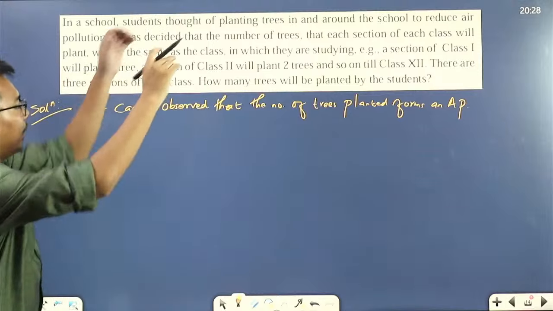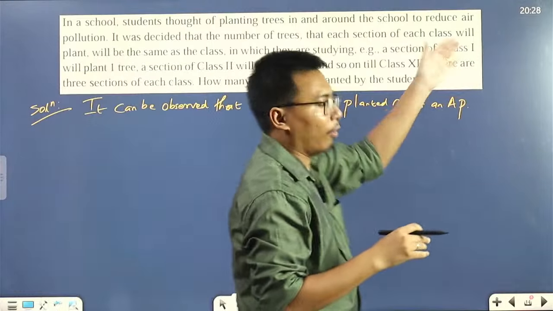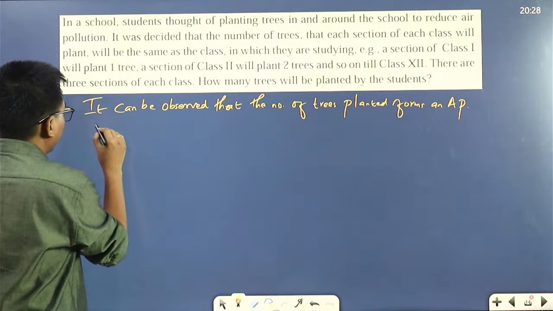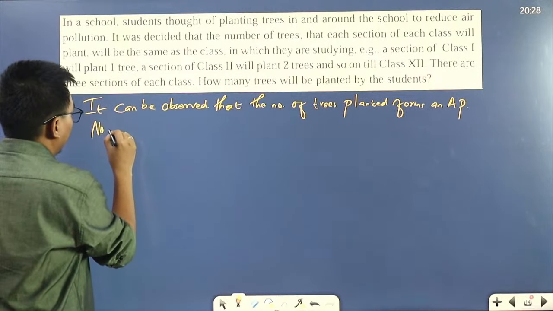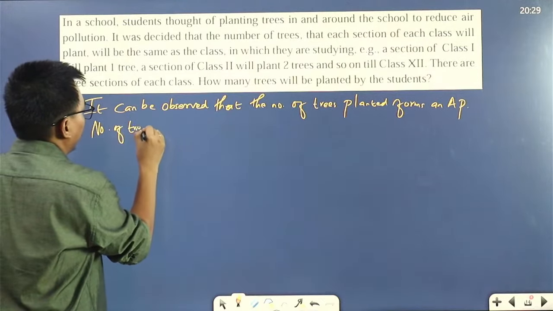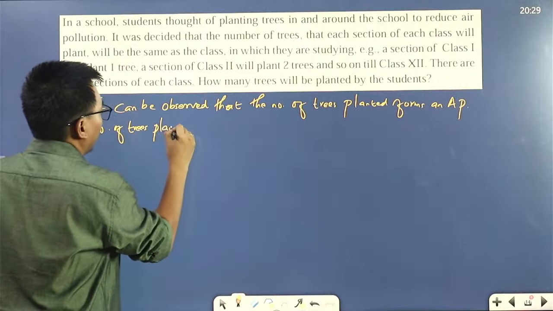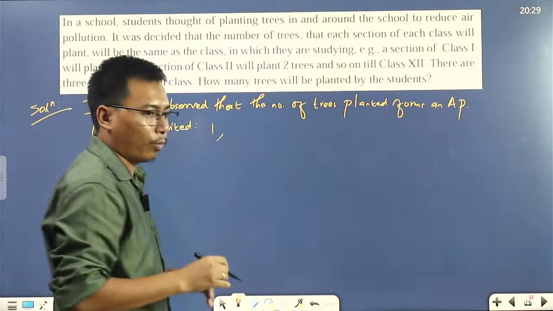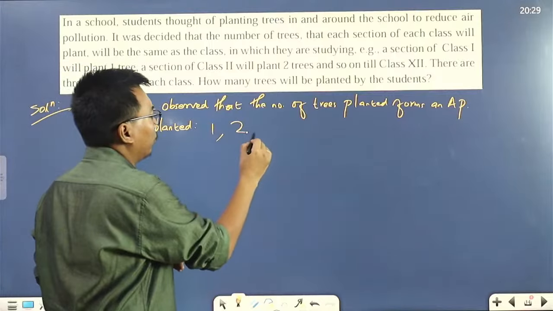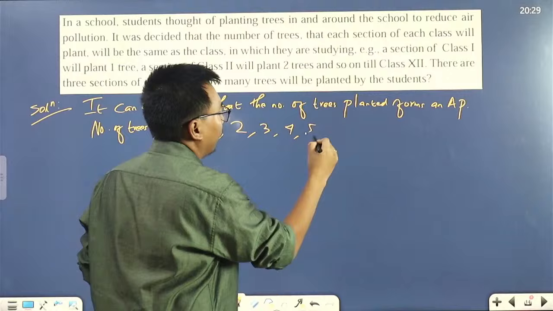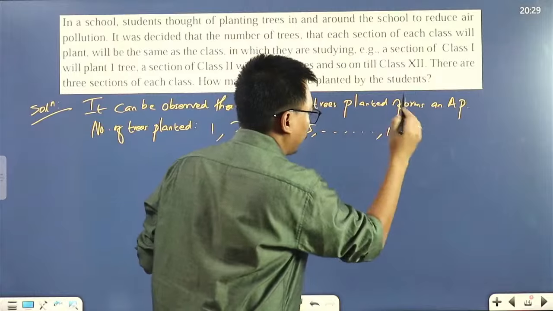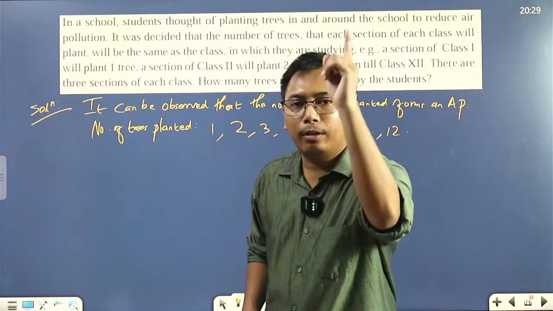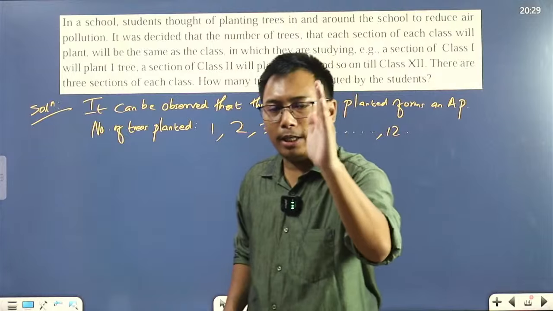Number of trees planted: class 1 will plant 1 tree, then 2, 3, 4, 5, up to 12. This is only for one section, one class.